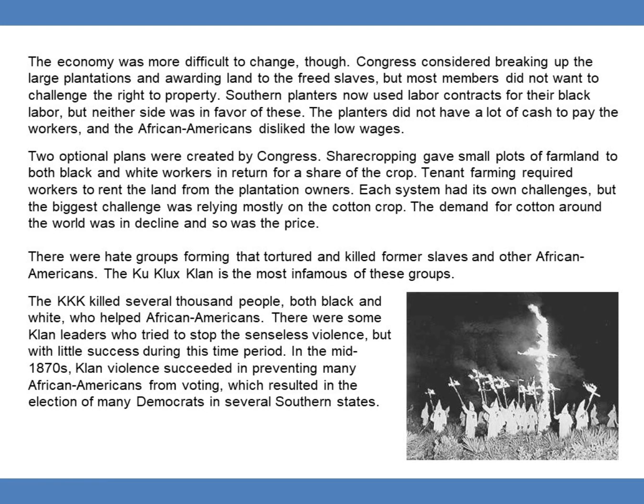There were hate groups forming that tortured and killed former slaves and other African Americans. The Ku Klux Klan is the most infamous of these groups. The KKK killed several thousand people, both black and white, who helped African Americans. There were some Klan leaders who tried to stop the senseless violence, but with little success during this time period. In the mid-1870s, Klan violence succeeded in preventing many African Americans from voting, which resulted in the election of many Democrats in several southern states.